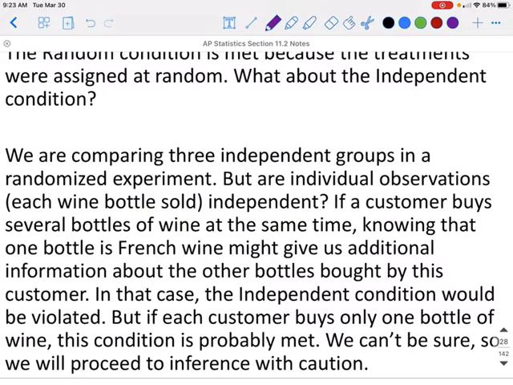If a customer buys several bottles of wine at the same time, knowing that one bottle is French wine might give us additional information about the other bottles bought by this customer. In that case, the independent condition would be violated. But if each customer buys only one bottle of wine, this condition is probably met. We cannot be sure, so we will proceed to infer with caution.